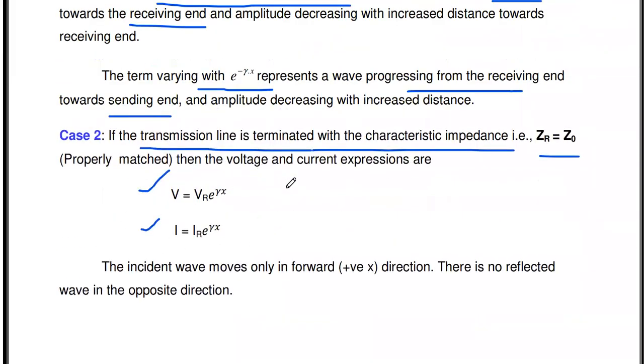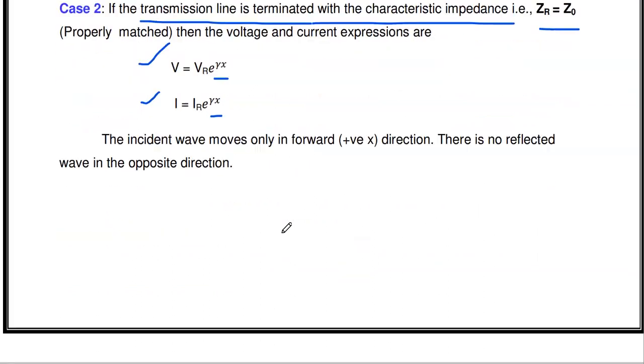So you see this expression. In this expression, only the term e power ηx is available. So what does it mean? It means only the incident wave. So if the line is perfectly terminated, a perfectly matched line, then the voltage and current equation consists of only the incident wave, with no reflection. This is the thing.